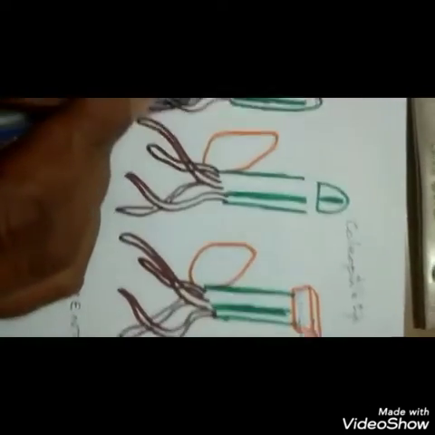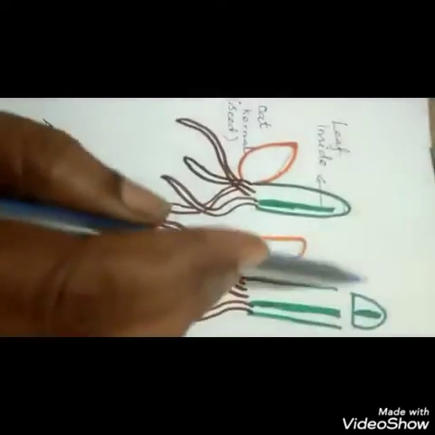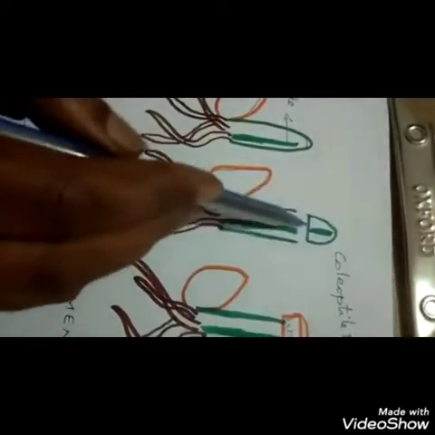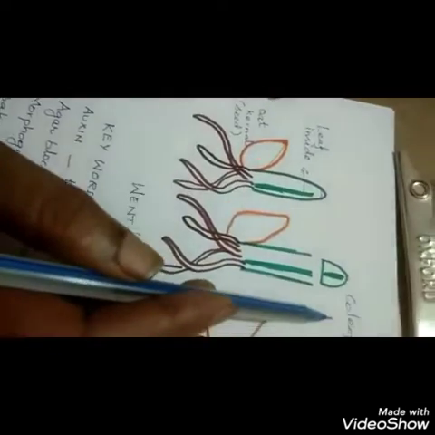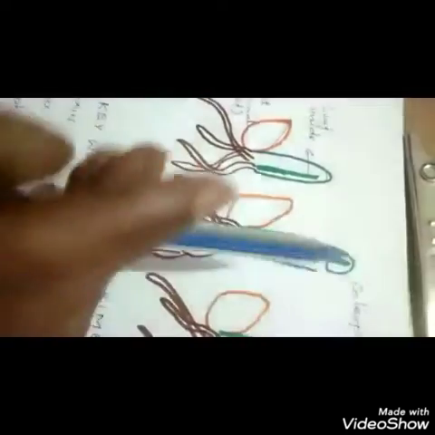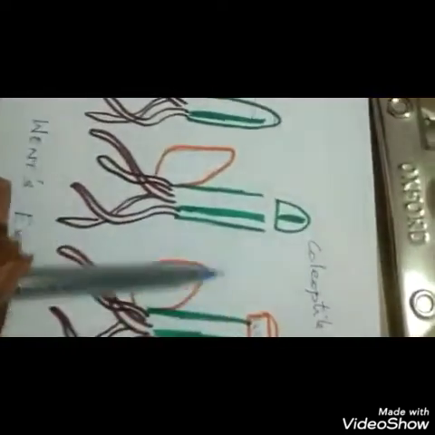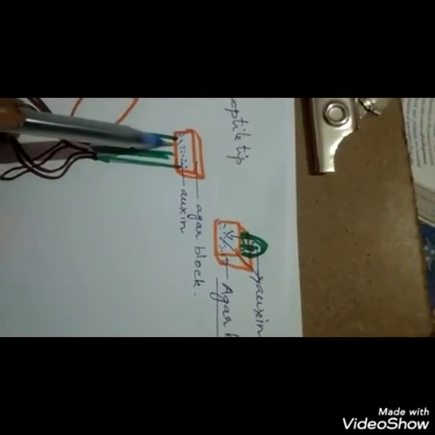In his first experiment, he removed the coleoptile, the tip, of the Avena. Avena sativa is the oat plant. He removed the tip of the coleoptiles. The cut tips did not show any growth. In a second experiment, he placed agar blocks on the decapitated head, which also did not show any